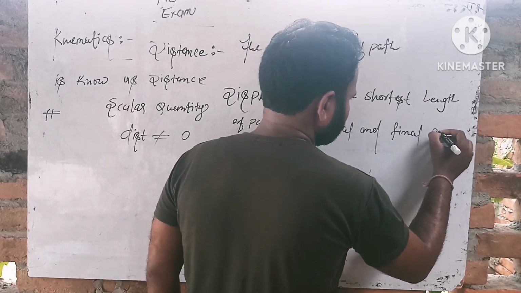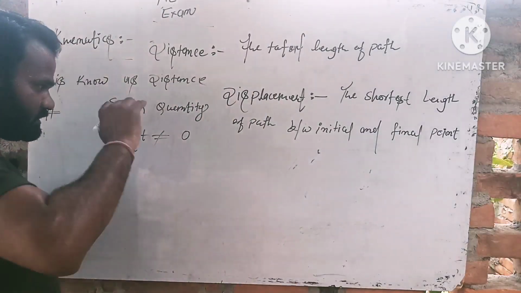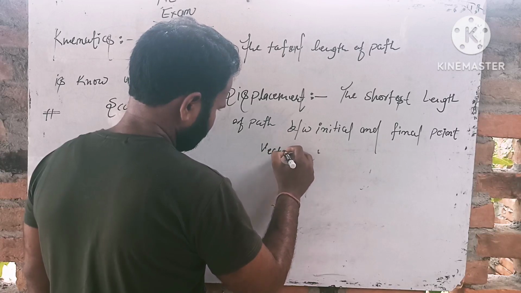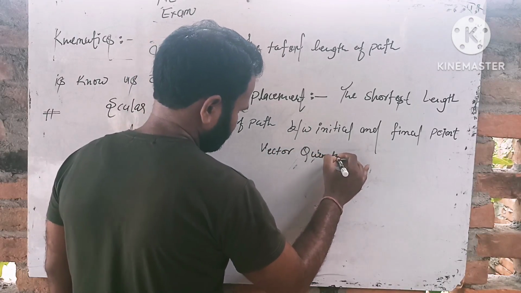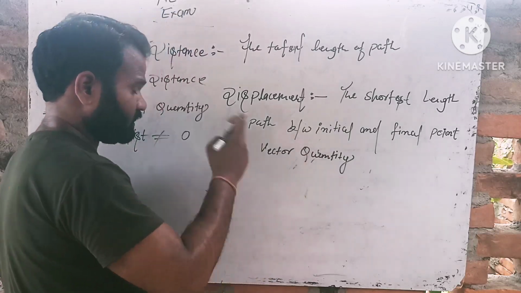Students, displacement is a vector quantity.